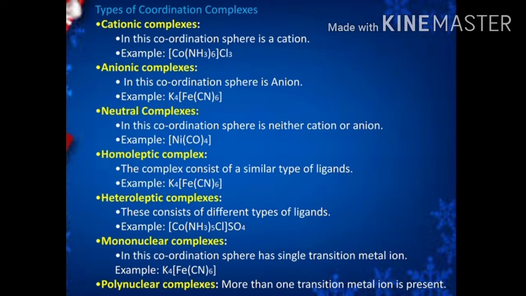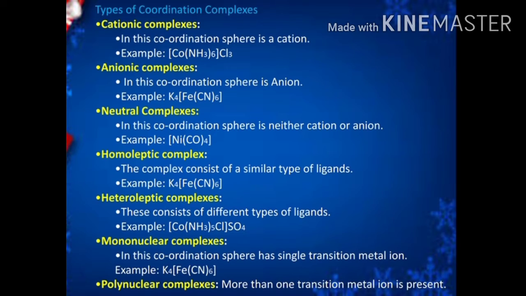Next type is homoleptic complex. That means the coordination sphere consists of metal ion as well as ligand. If a similar type of ligand is linked with the central metal atom, that type of complex is called a homoleptic complex. For example, K4[Fe(CN)6].